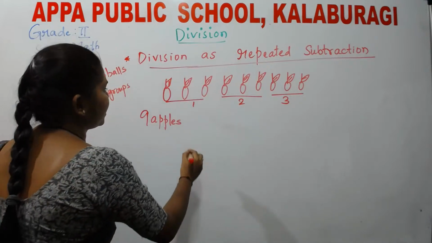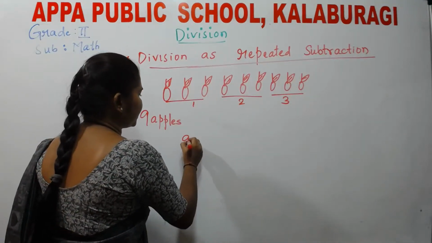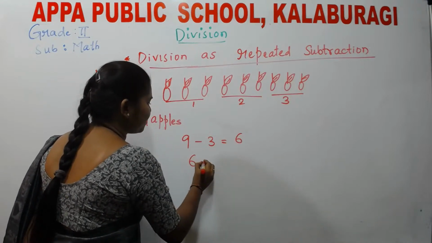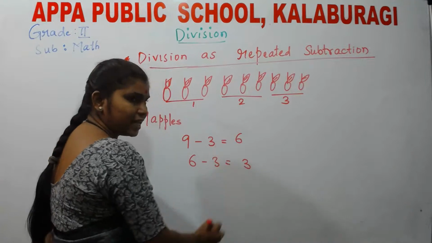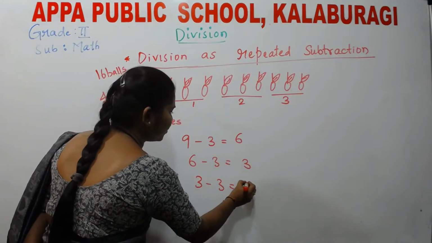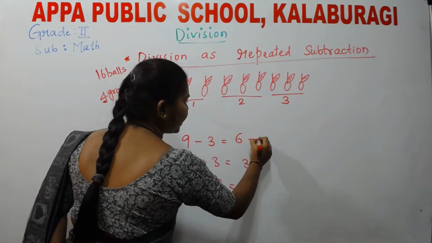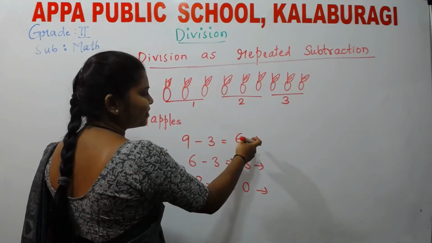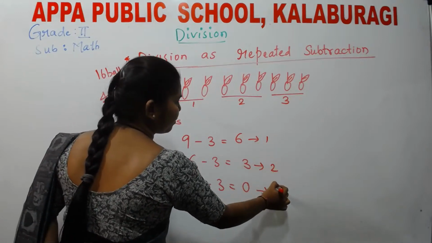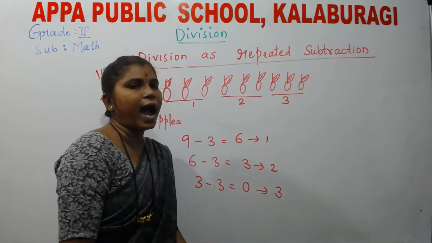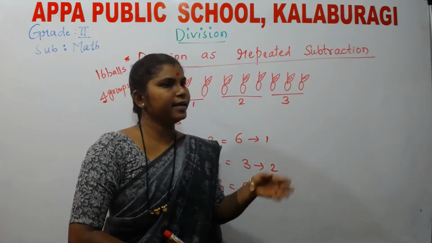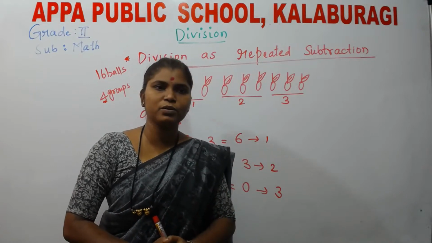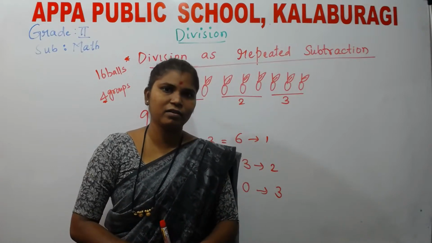Now I carry out repeated subtraction. 9 minus 3 will give you 6. 6 minus 3 will give you 3. 3 minus 3 will give you 0. How many times am I repeatedly subtracting? 3 times: 1 time, 2 times and 3 times. So I hope your repeated subtraction is clear. Now we have covered division as equal distribution and repeated subtraction. Thank you, children.